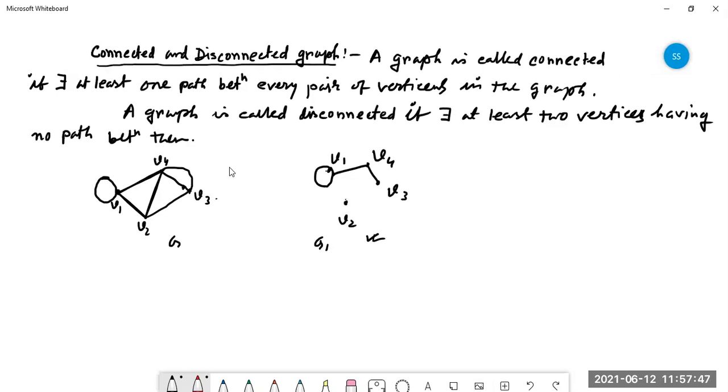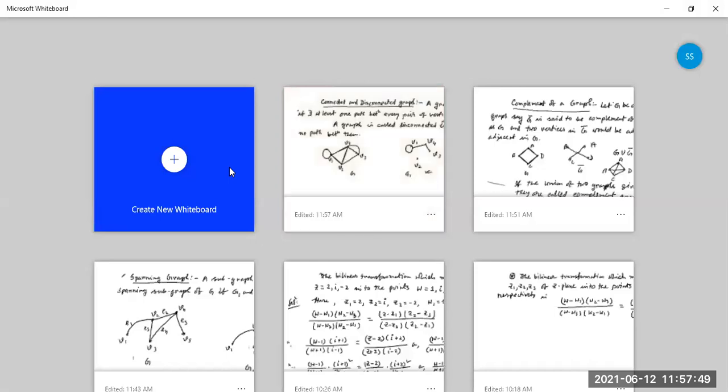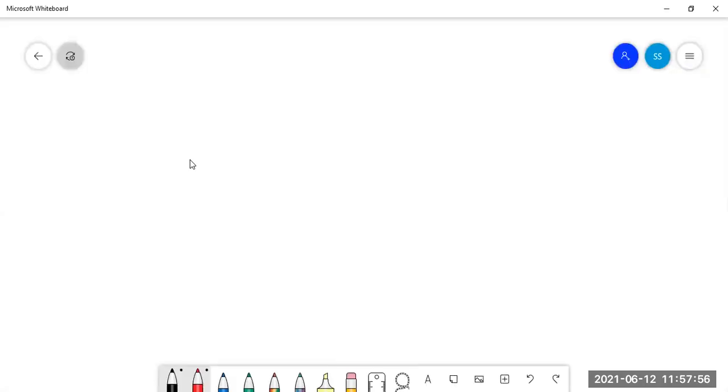Now we are going for the next part, that is the Euler line, Euler graph, and Euler circuit.